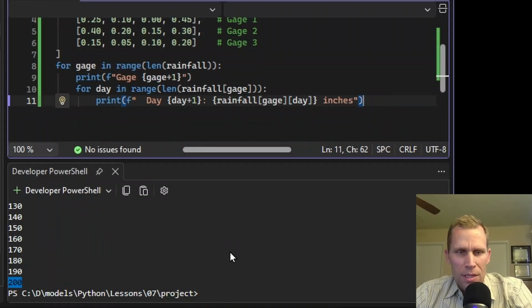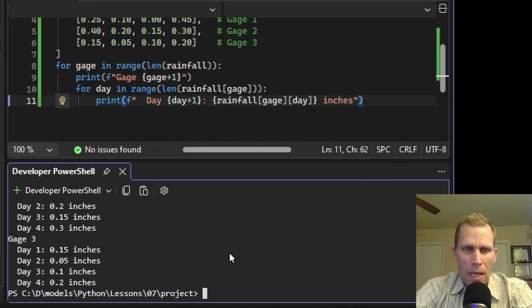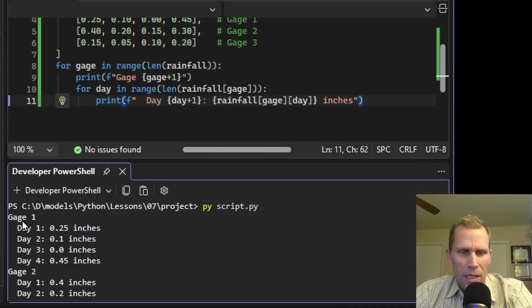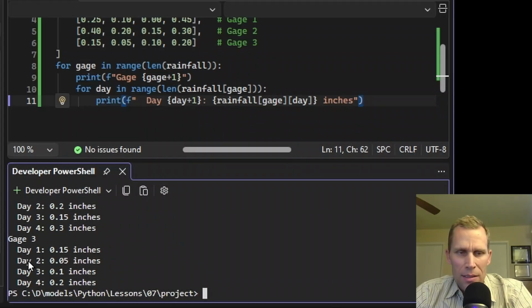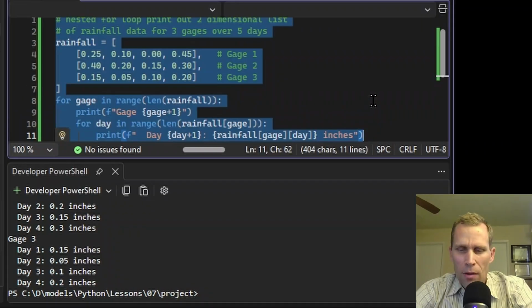All right, so let's save that. Come down here to the terminal and run it. I'm going to scroll to the top. Gauge 1, day 1, day 2, day 3, day 4, with the values and the units. If I scroll down, we have gauge 2 with a similar format and gauge 3 with its 4 days of rainfall data. All right, we got one final example.